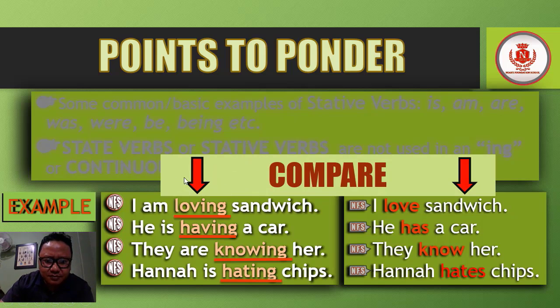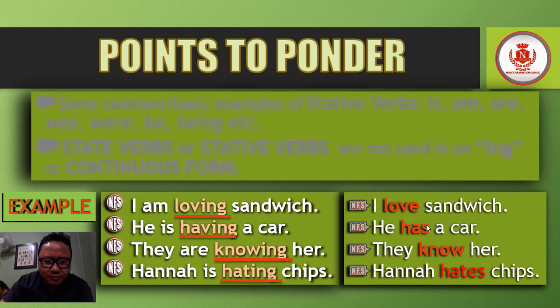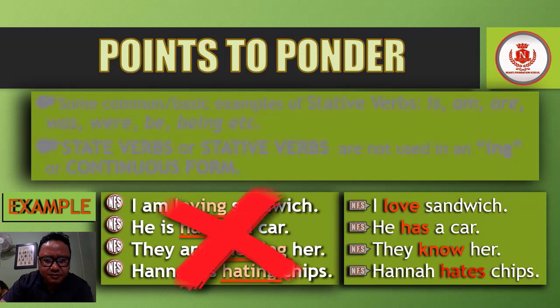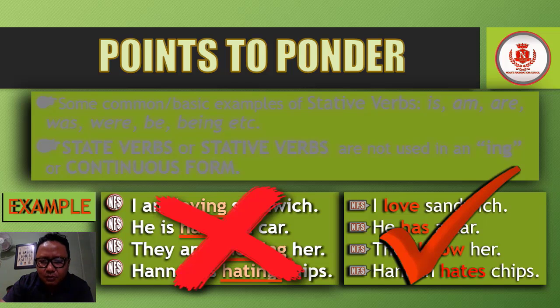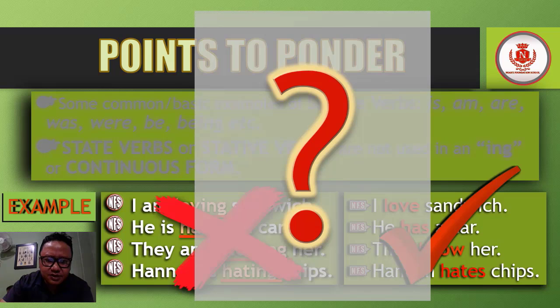This table has verbs with ing, but this one doesn't have verbs with ing. If we compare them, they look the same, but this is wrong, this is right. Why? That's the question. Why?